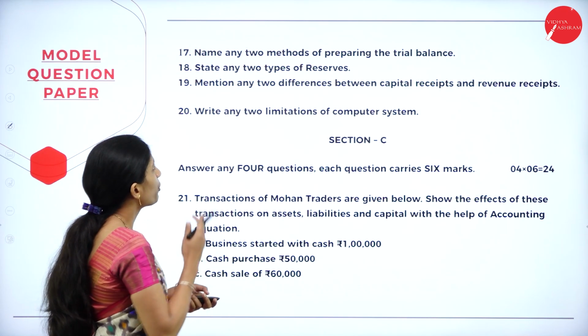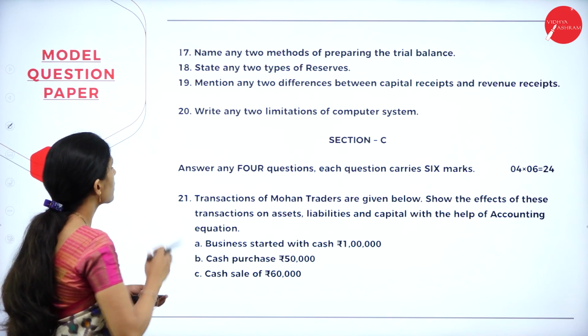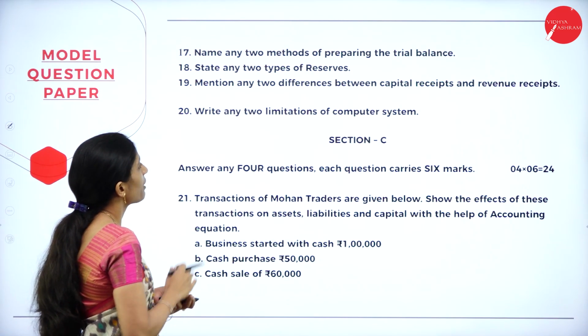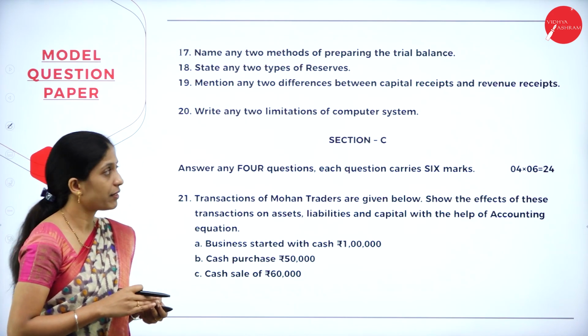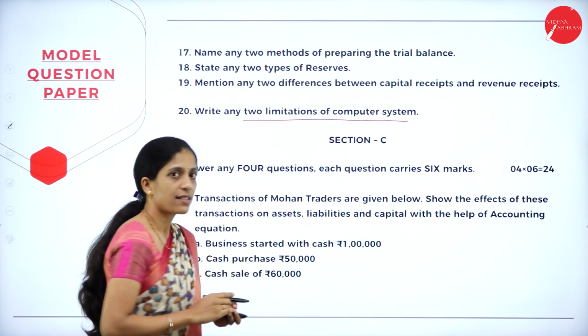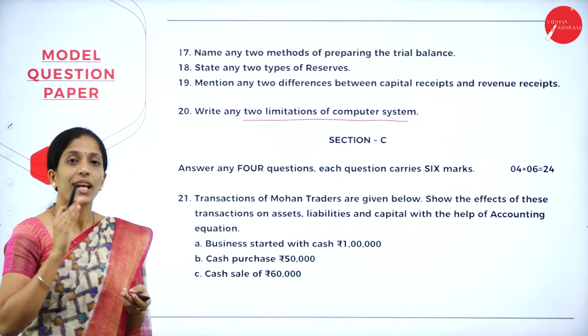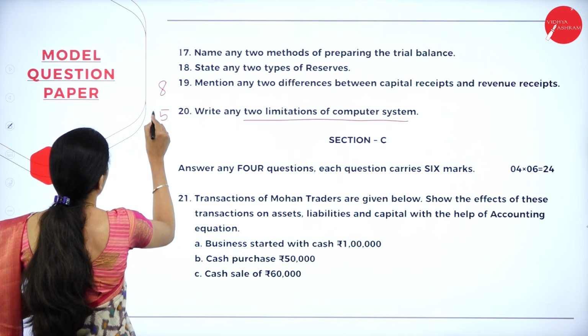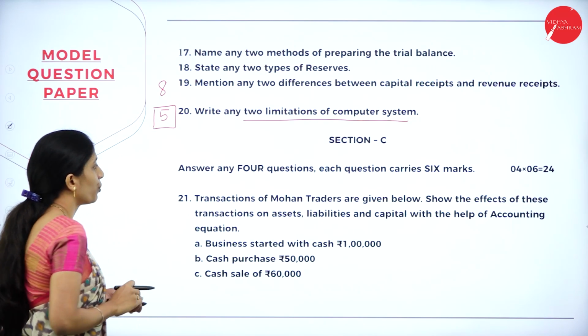Name any 2 methods of preparing the trial balance, state any 2 types of reserves, mention any 2 differences between capital receipts and revenue receipts, write any 2 limitations of computer system. So they will ask you 8 questions, out of which you have to answer any 5, which carries 2 marks.